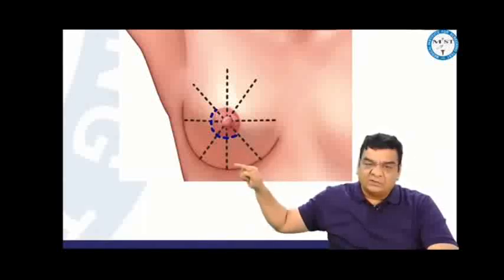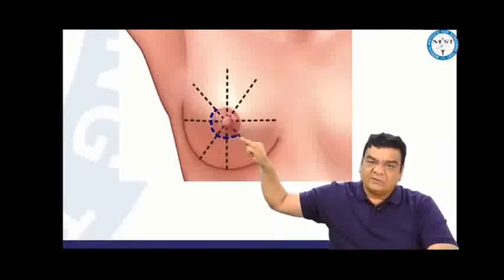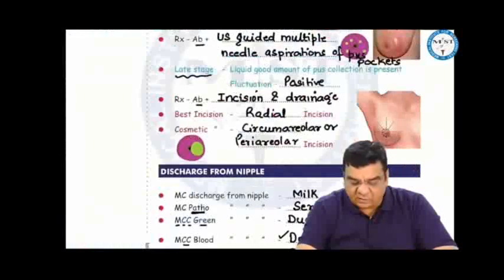If the lady does not want a scar over the breast, then a cosmetic incision can be a periareolar or circumareolar incision. The scar of this incision will be camouflaged between the brighter and the darker portions, and that is why we say periareolar or circumareolar is more cosmetic.